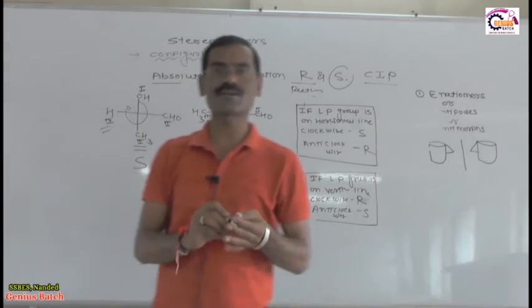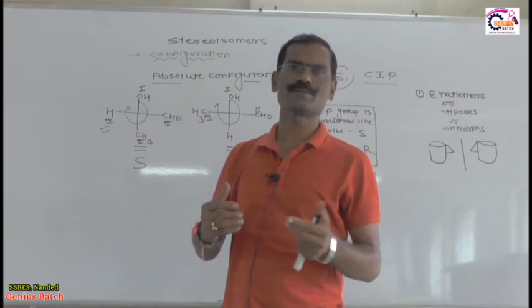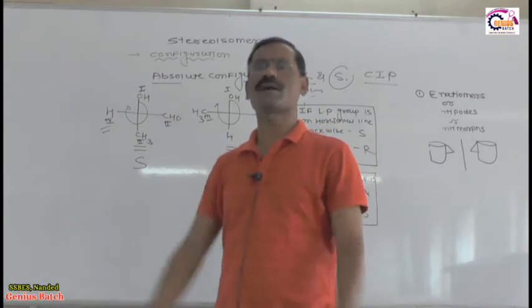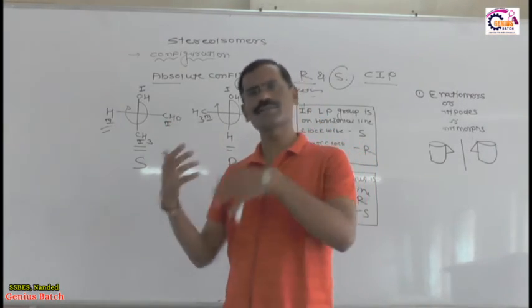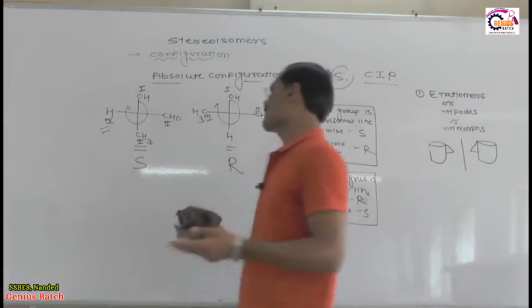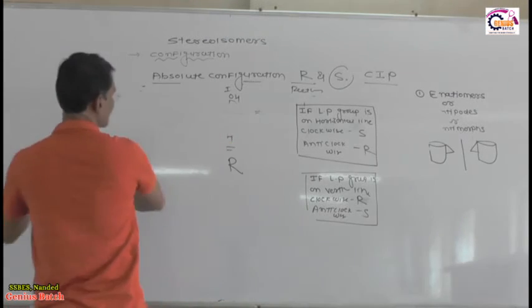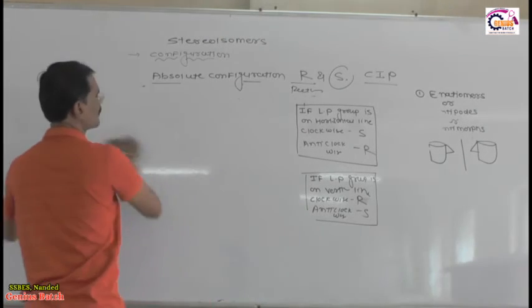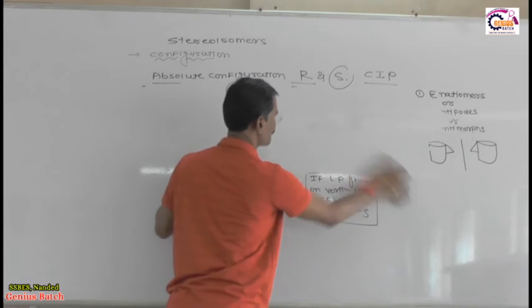So this is called the R and S nomenclature. I hope you don't have any problem deciding the R and S nomenclature. I will give you so many examples of how to decide R and S. Now dear students, we are moving toward the next part of this topic. See next one, now some examples.